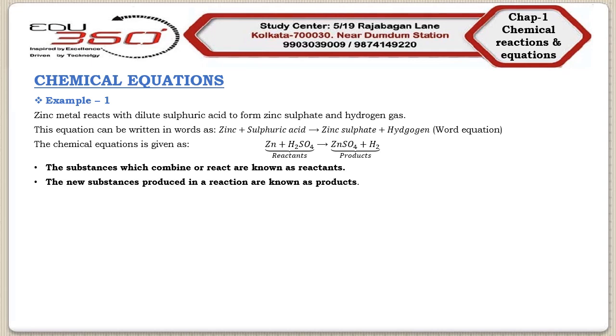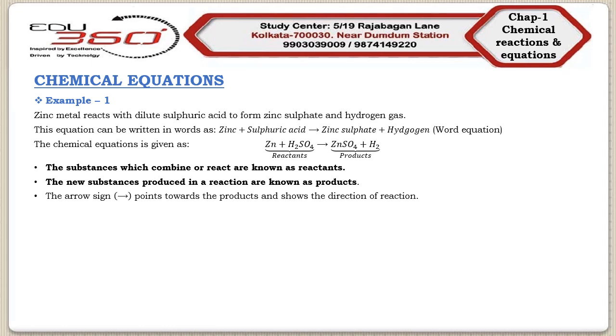Now here we are using an arrowhead sign. So what is the significance of this arrow sign? Remember, this arrow sign shows the direction of the reaction and it will always be pointed towards the products. So basically, the chemical equation of the chemical reaction between zinc metal and dilute sulfuric acid is nothing but Zn + H2SO4 → ZnSO4 + H2.